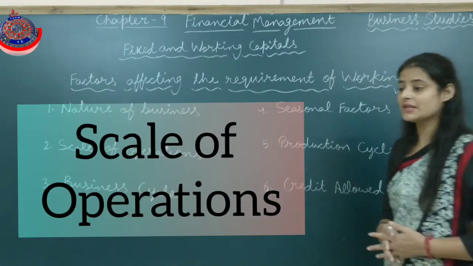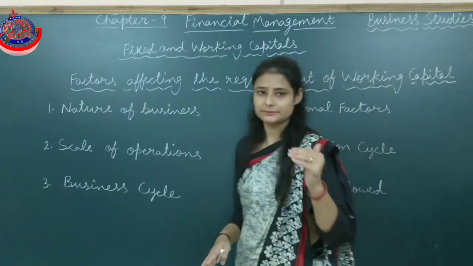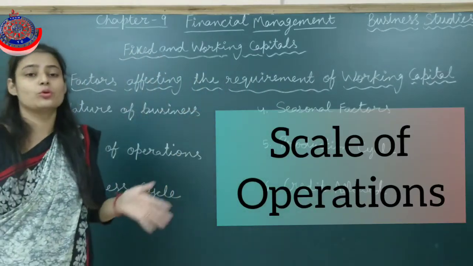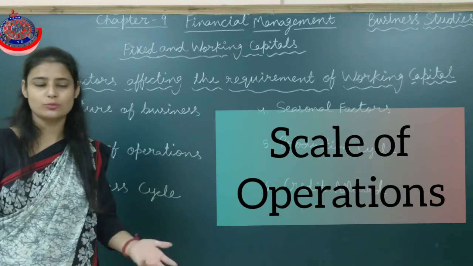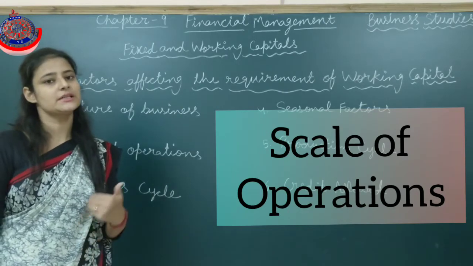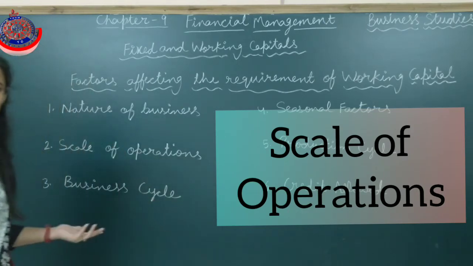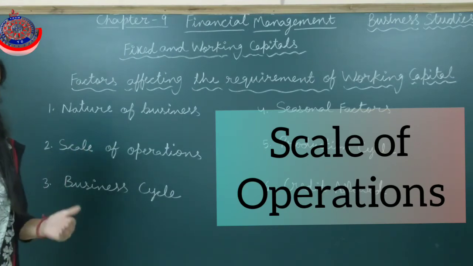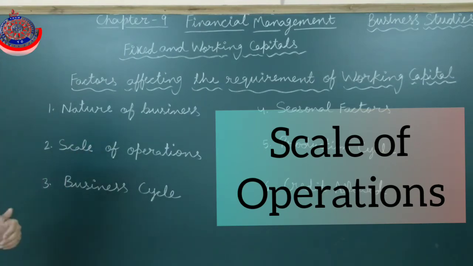Next is scale of operation. It's a very easy thing. When concerns are doing business on a large scale, they need more working capital. As the sale is more, production is more, they need more working capital. On the other hand, small scale industries need comparatively less working capital.